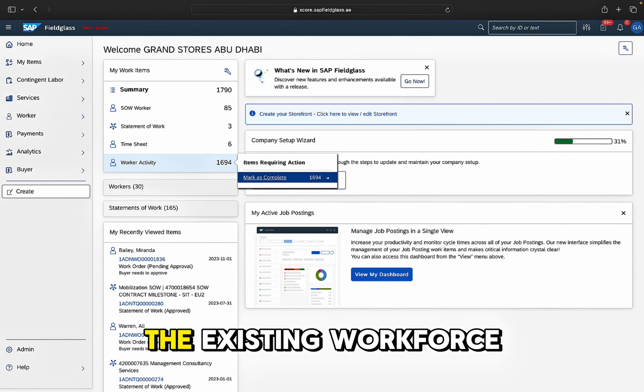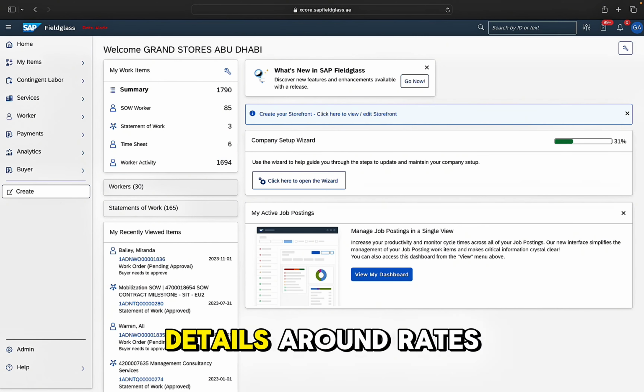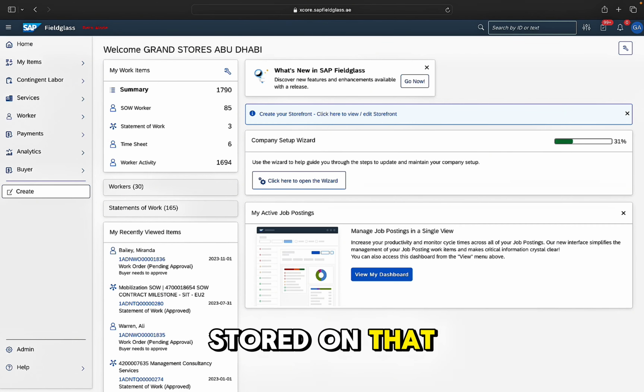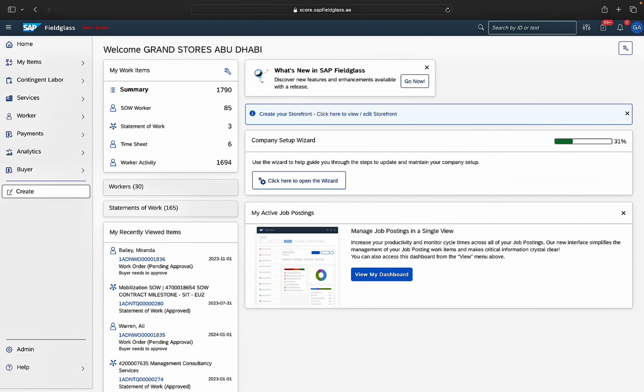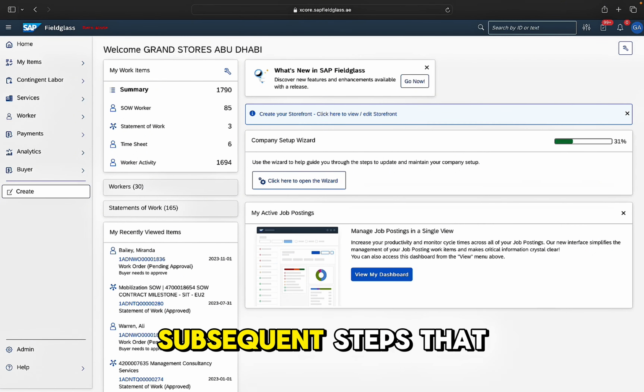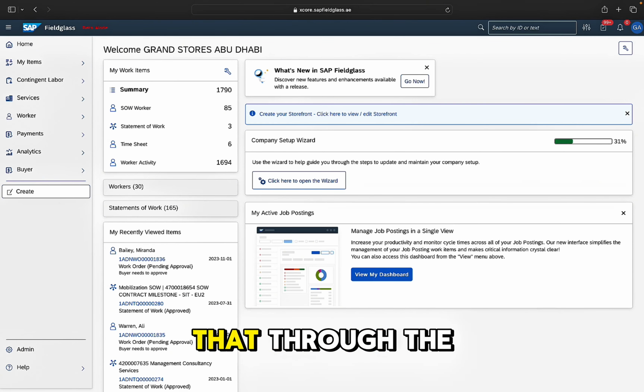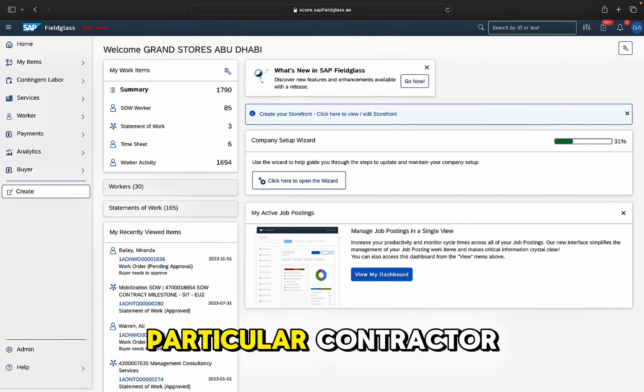We're selecting from the existing workforce, we're populating the details around rates and around the role, and we're validating that the information stored on that profile is accurate and correct. If for any reason there are any subsequent steps that need to be taken for onboarding, you'll be notified and you'll be able to track that through the work items assigned to that particular contractor.